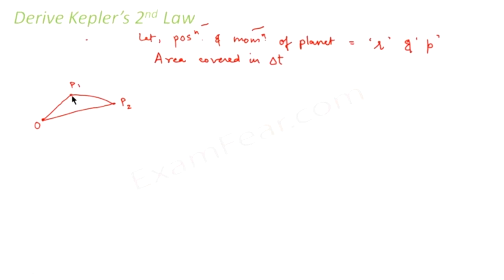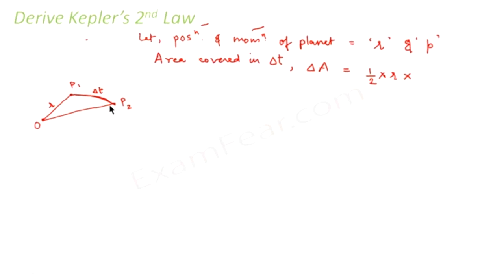As you can see here, the planet moves from P1 to P2 in time delta t. Let us denote this area by delta A. This area will be half into r, where r denotes the position of this planet, into the distance which it travels here.